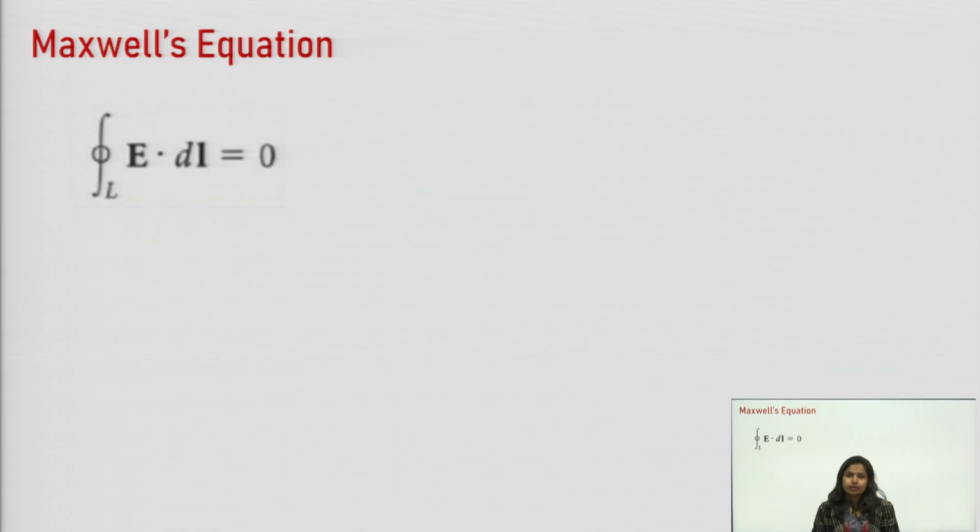Further, in electrostatics we have read two Maxwell equations. There are a total of 4 Maxwell equations, out of which 2 are coming from electrostatics and 2 are coming from magnetostatics. Further, some modification also happens in them due to time varying EM fields, but right now, as we are studying static EM fields, that is electrostatics, we have two Maxwell equations from electrostatics.